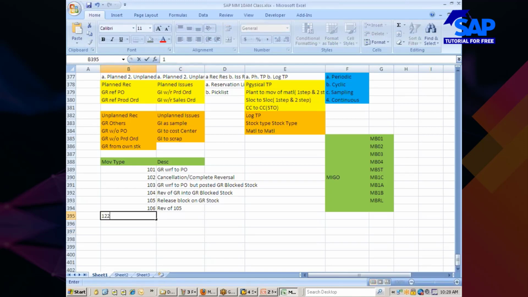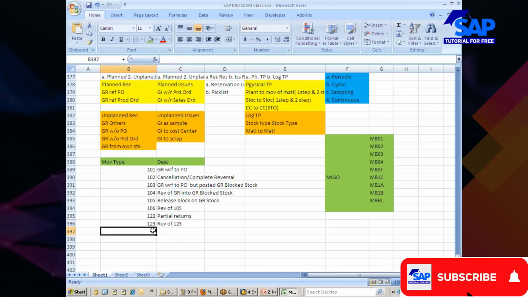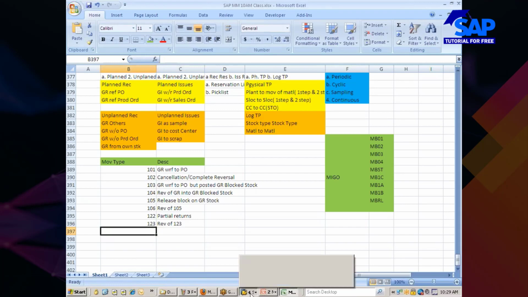Can you guys tell me? Partial reversal. Do not say reversal, say partial returns. Then what is 123? Reversal of 122. For example, you have wrongly returned it, so you wanted to reverse it, you use 123.